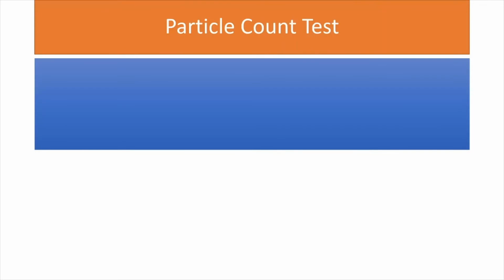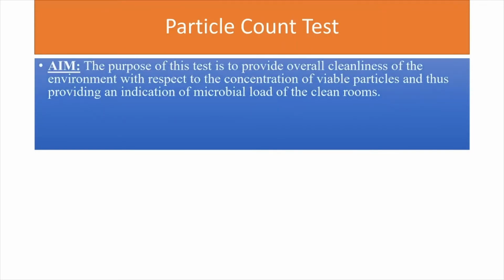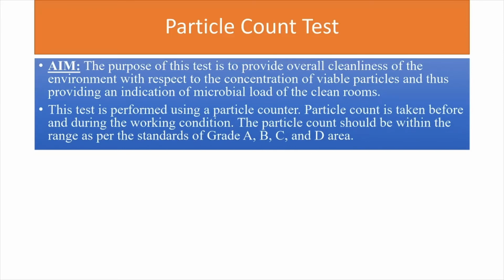Now moving on to the next part of the slide, the particle count test to determine the number of particles in the cross section of air. The purpose of this test is to provide overall cleanliness of the environment with respect to the concentration of viable particles suspended in the air, and thus providing an indication of microbial load of the clean rooms. The greater the number of particles in the air, the more the microbial load we can assume. The test is performed using a particle counter.